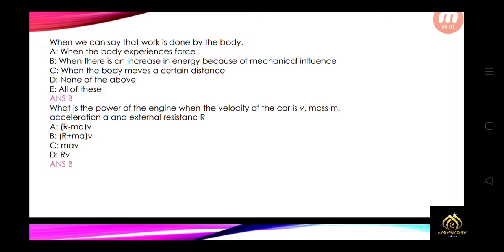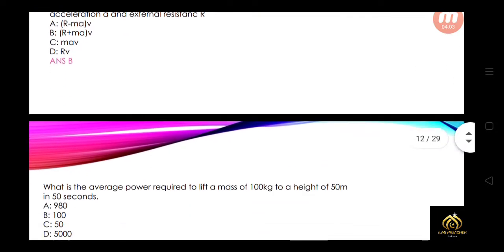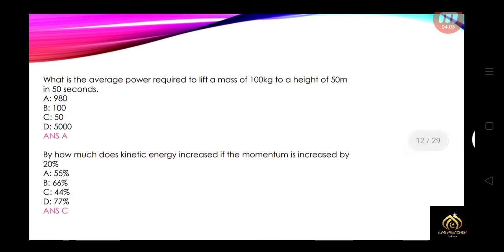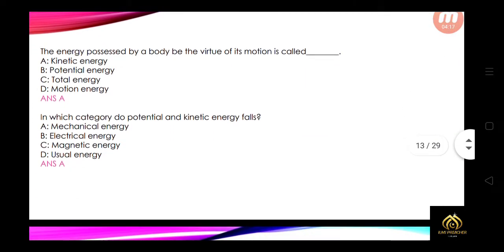So that is option B, R plus ma into V. What is the average power required to lift a mass of 100 kg to a height of 50 meter in 50 seconds? So that is 980. By how much does kinetic energy increase if its momentum is increased by 20%? So that is 44%. Federal board MCQs are given in the exercise.